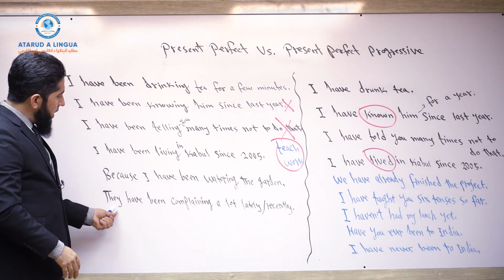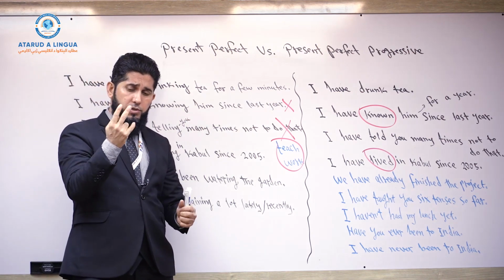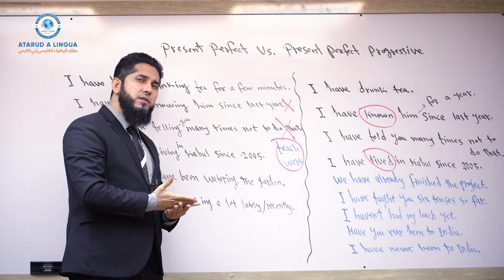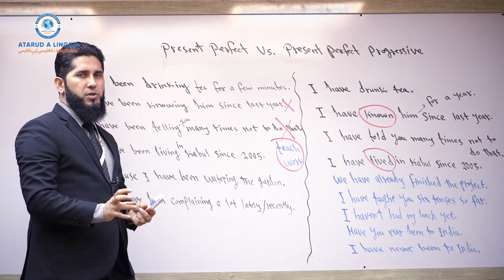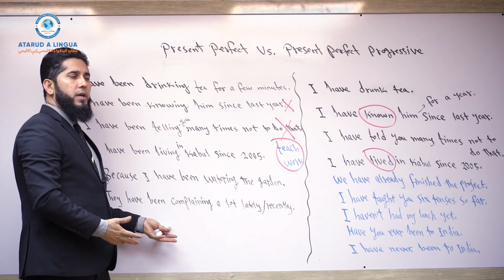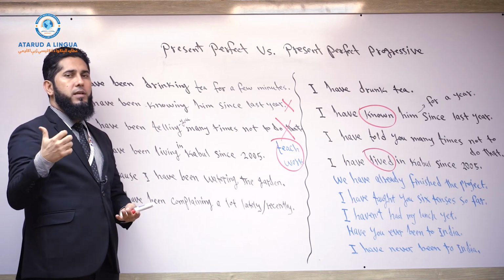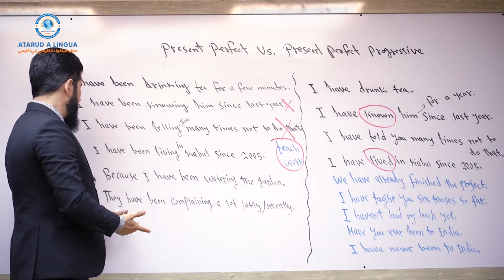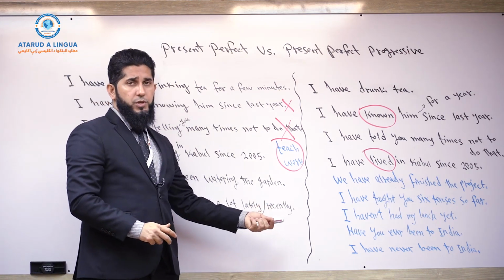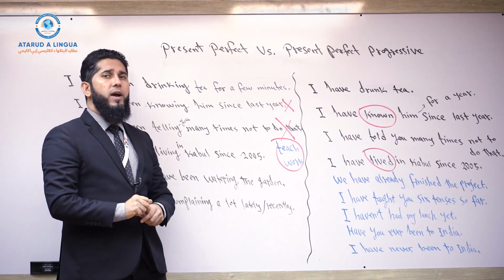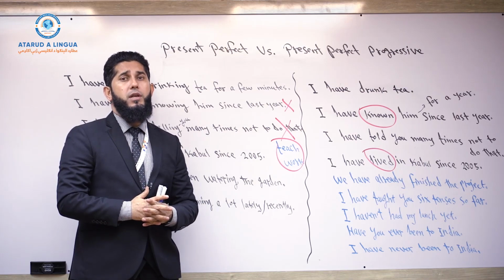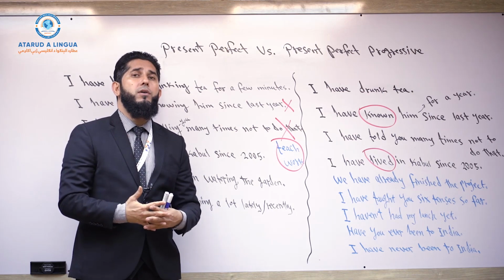And when we use the two adverbs, recently or lately, okay, we can use present perfect continuous tense without the prepositions for and since. So now there isn't the idea of talking about something that started in the past, comes to present time, may or may not continue in the future. So they have been complaining a lot lately. They have been complaining a lot recently. Or for example, the final exams are closer. The students have been studying hard lately. The students have been studying hard recently.